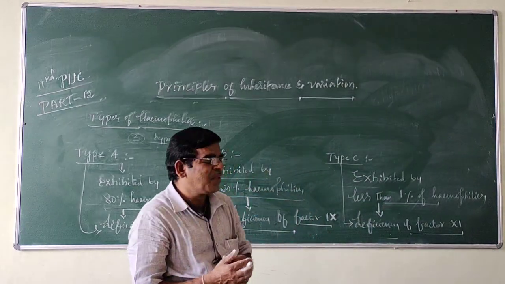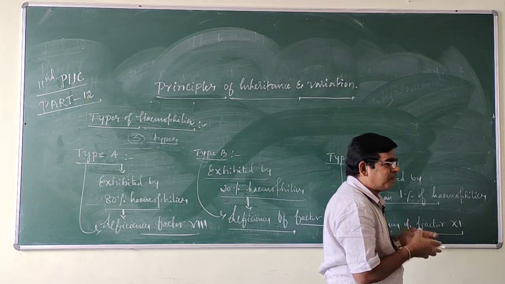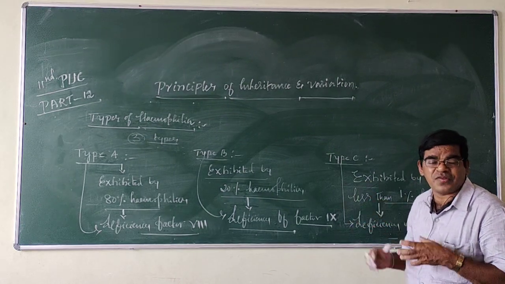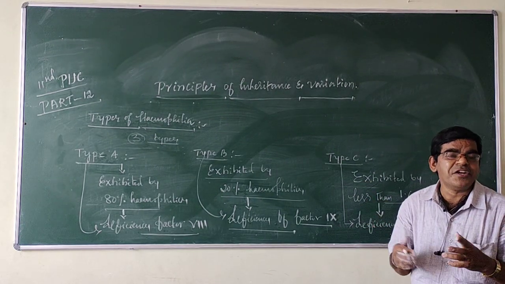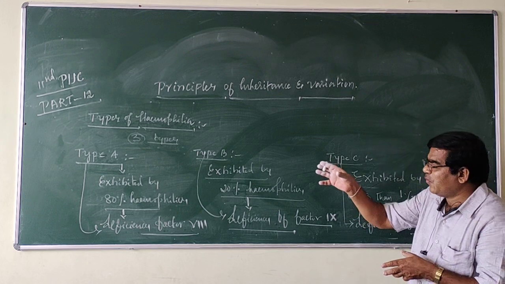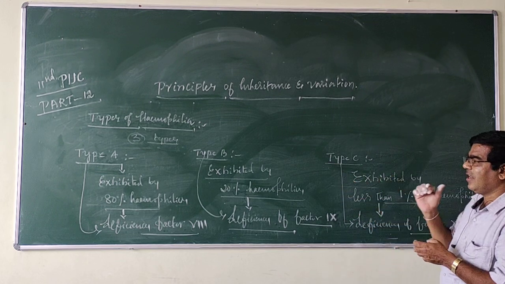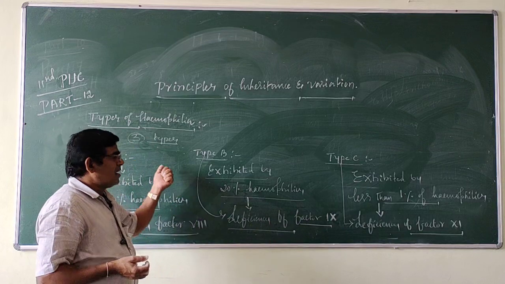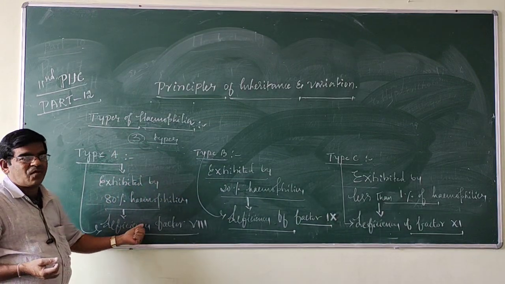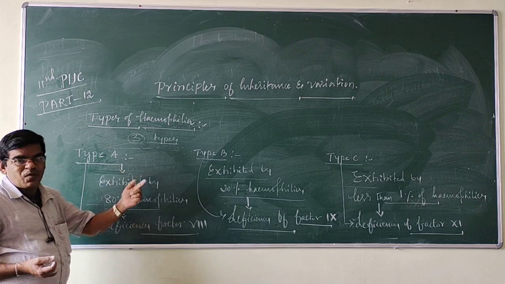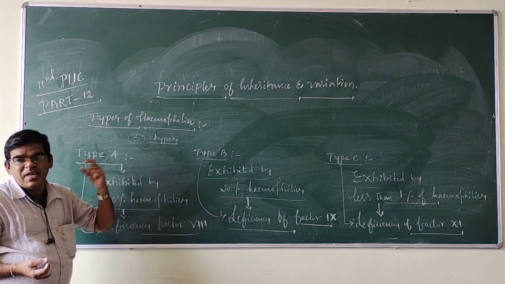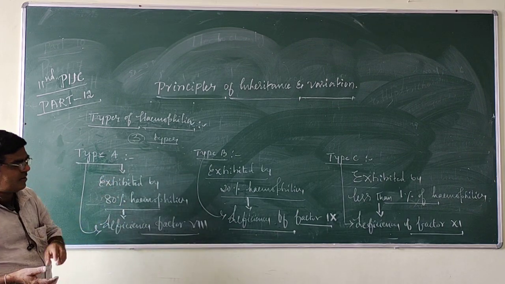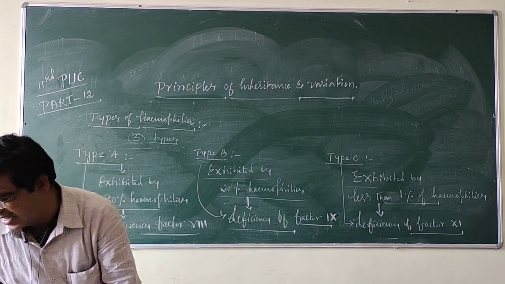So deficiency or absence of certain clotting factors causes hemophilia, the different types like hemophilia A, B, and C. Types of hemophilia and the reason for the different types: type A, type B, and type C hemophilia are because of deficiency of specific clotting factors in the blood. Clear? Next.